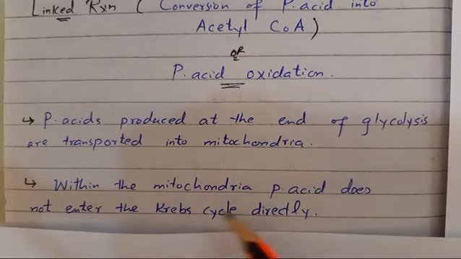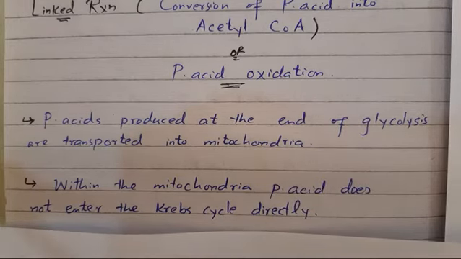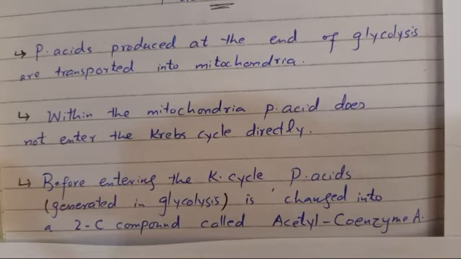Within the mitochondria, pyruvate does not enter the Krebs cycle directly. So what happens? Before entering the Krebs cycle, pyruvate generated in glycolysis is changed into a 2-carbon compound called acetyl coenzyme A.